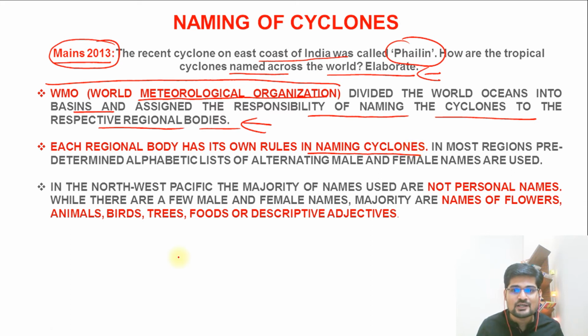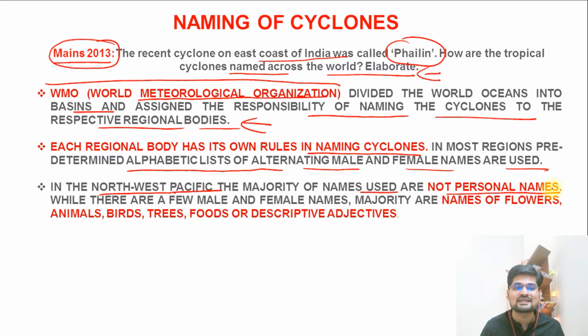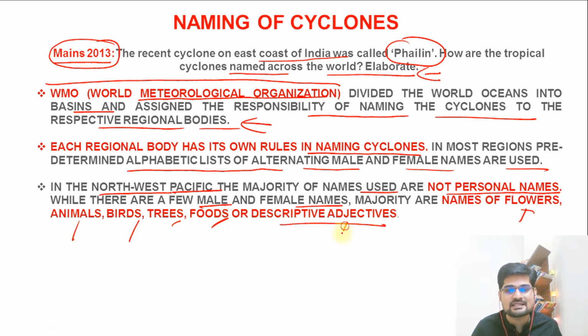In most regions, predetermined alphabetic lists of alternating male and female names are used. In the Northwest Pacific, remember this region, the majority of names are not personal names. While there are a few female or male names, the majority are names of flowers, animals, birds, trees, foods, and descriptive adjectives. So several types of names can be found in different regional bodies.